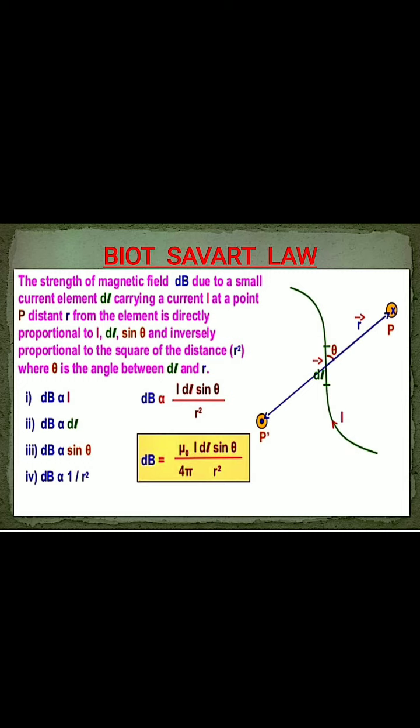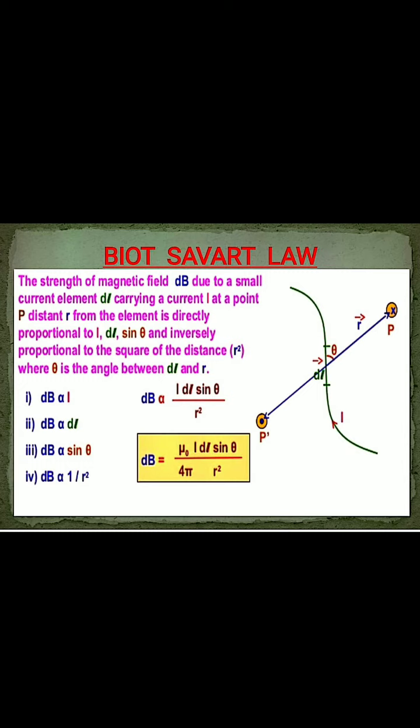Tesla milliampere inverse. So in place of k, if we put mu 0 by 4 pi, when we choose that the medium between the point P and dl is an air medium or free space, and in SI unit we can write in place of k, that is mu 0 by 4 pi. So we get the final equation, dB equals mu 0 by 4 pi I dl sin theta by r square, where mu 0 is a constant.